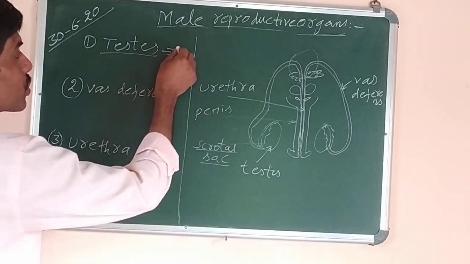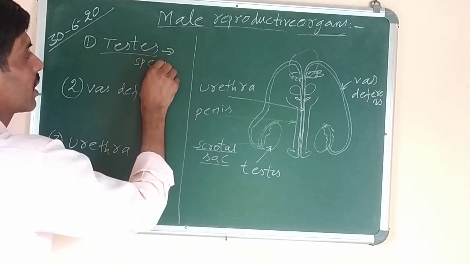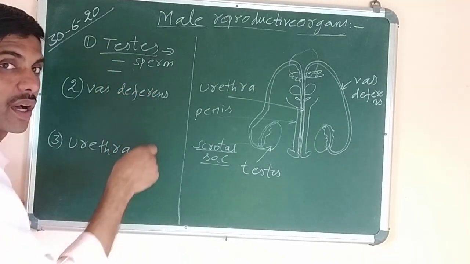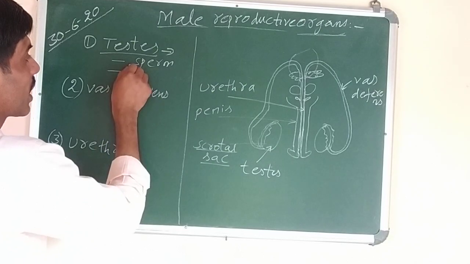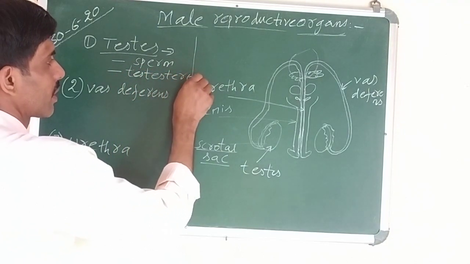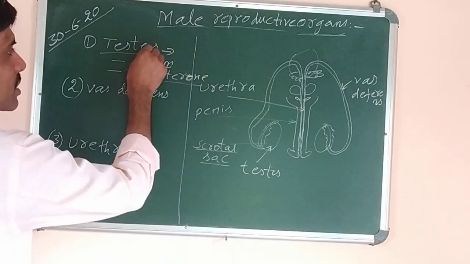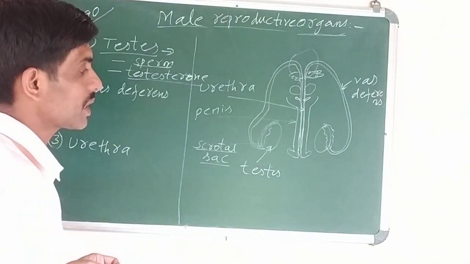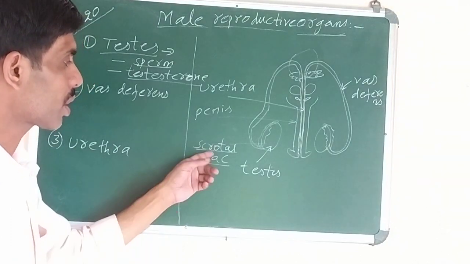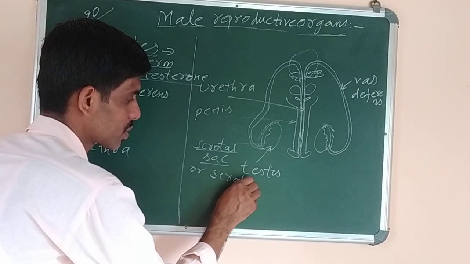So testis has two functions. Number one, it produces the sperm cell, that is the male gamete. And the second function is, it produces the male sex hormone, which is known as testosterone. What is testosterone? It is the male sex hormone. Where is it located? It is located inside the scrotal sac, or the scrotum also we say.